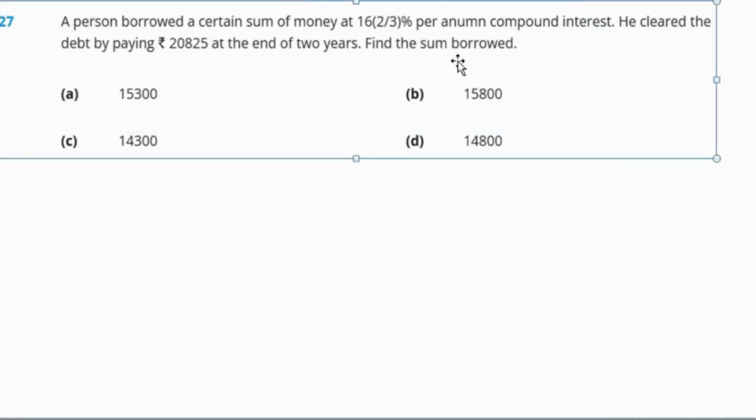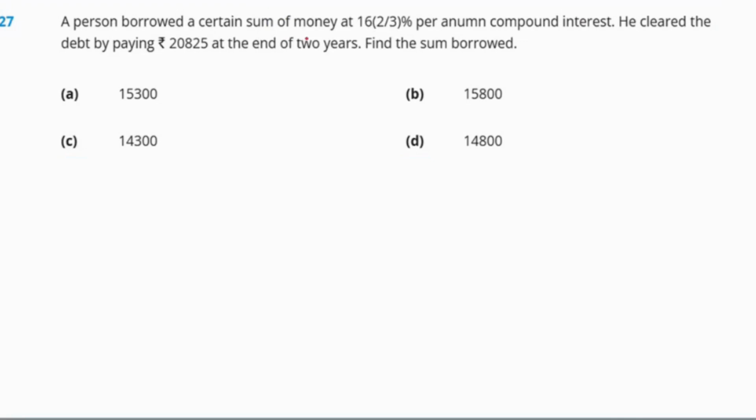Next question. The next question is saying that a person borrowed a certain sum of money at 16 whole 2 by 3 percent per annum compound interest. He cleared the debt by paying 20825 at the end of 2 years. Find the sum borrowed, which means the principal is not given to us. The rate is given to us, which is 16 whole 2 by 3 percent. Time is also given, which is 2 years. We need to figure out the principal.